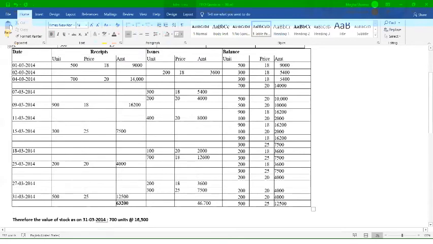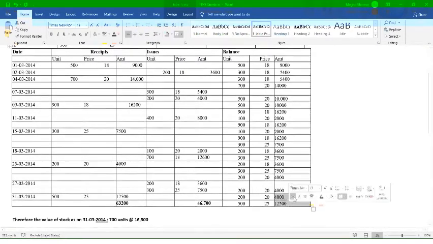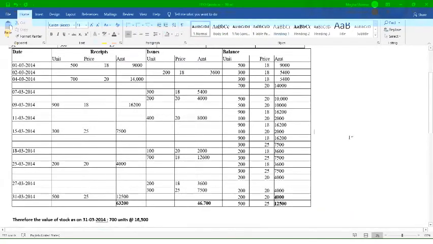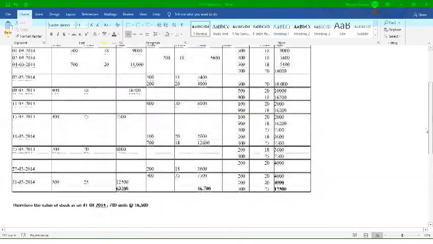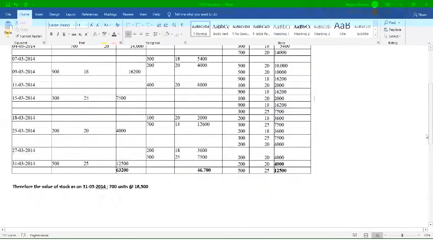And same you check this one also, issue part को भी check कर लो how much it will come. Issue part का total check कर लीजिए how much it will come. And tell me, is it 46,700 or some different amount? Is it fine, 46,700? Yes, ma'am. Fine. So now this is what you need to calculate.